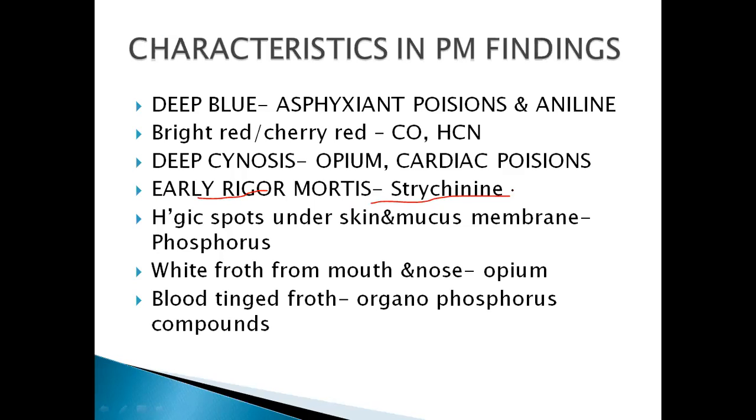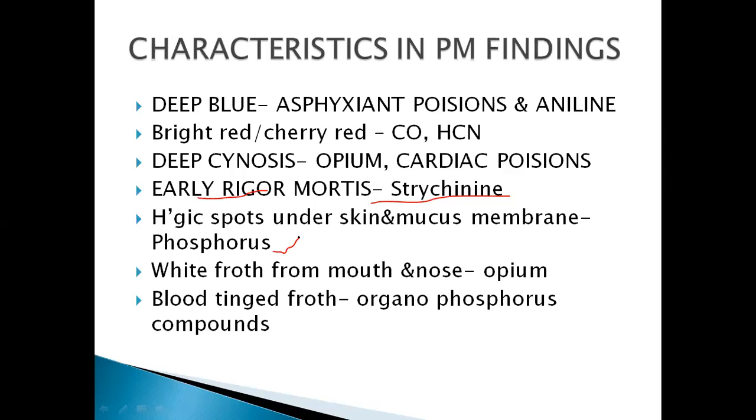Hemorrhagic spots under the skin and mucous membrane are seen in phosphorus poison. In the external examination in the autopsy, if there are any hemorrhagic spots under the skin and mucous membrane, it gives a clue that it is a case of phosphorus poison.